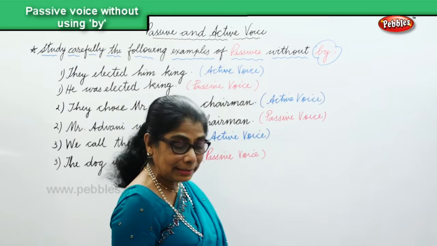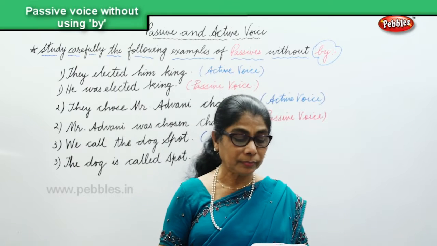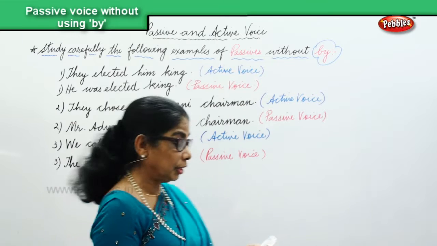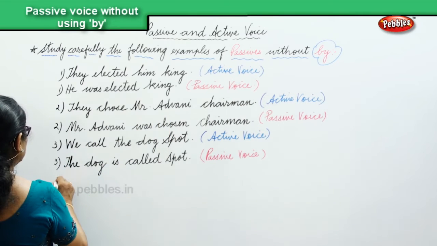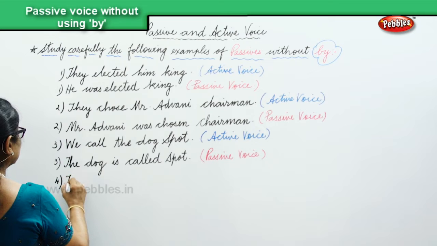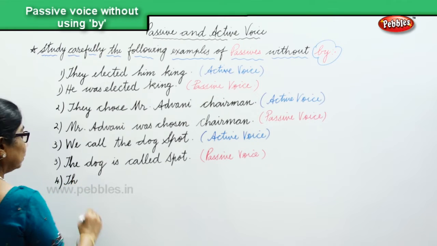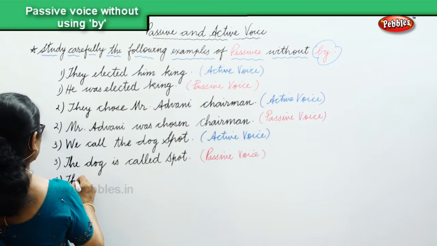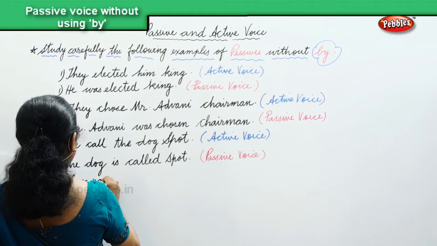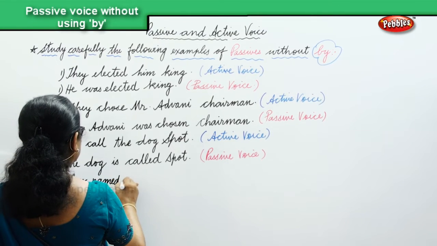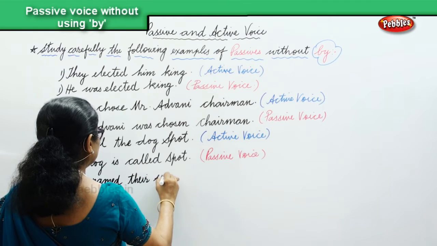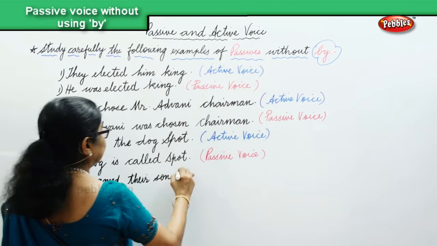Let's look at another sentence. They named their son Victor. That's the fourth example.